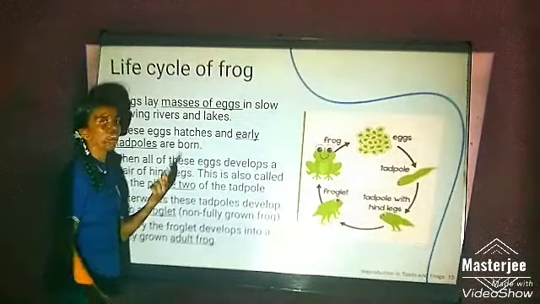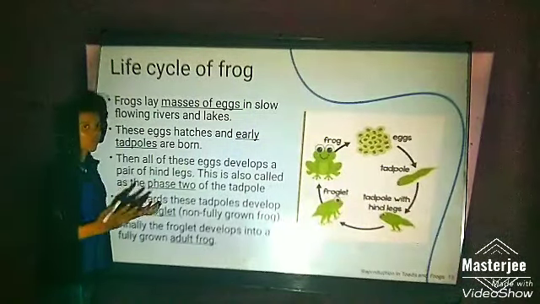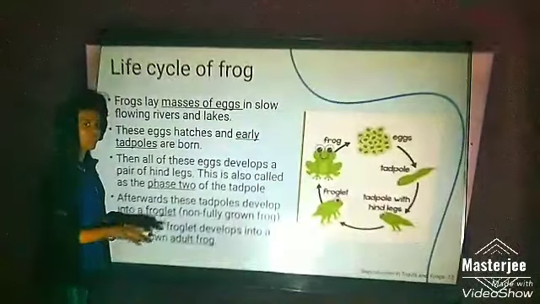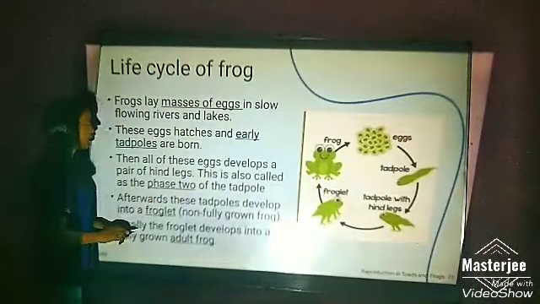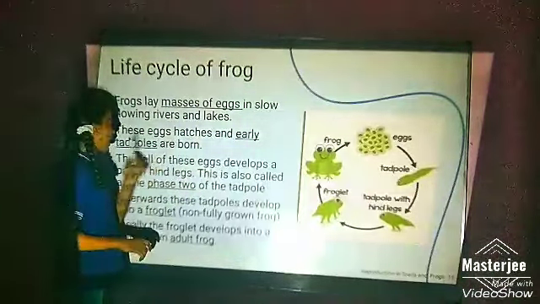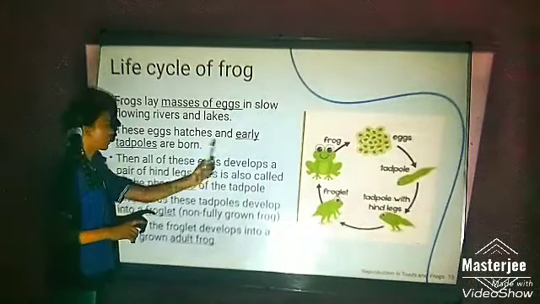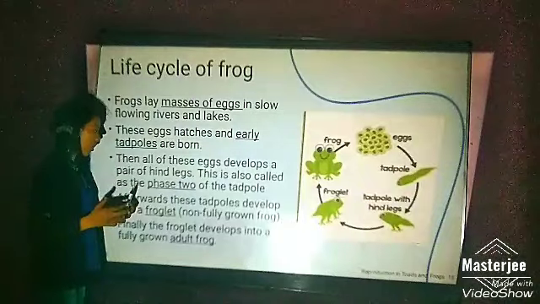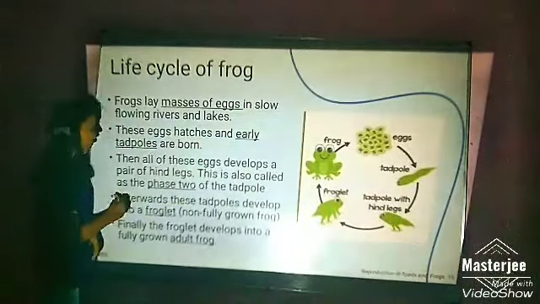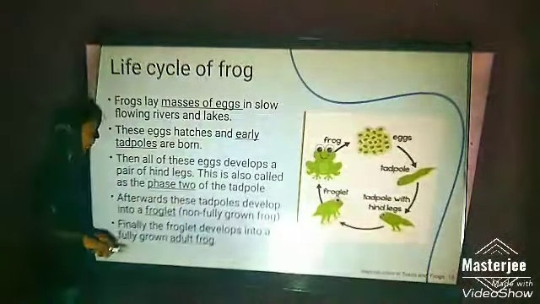Here is the life cycle of frogs. Frogs lay masses of eggs in slow-flowing rivers and lakes during their breeding season. These eggs hatch and early tadpoles are born. Then they develop a pair of legs. This is also called phase 2 of the tadpole.